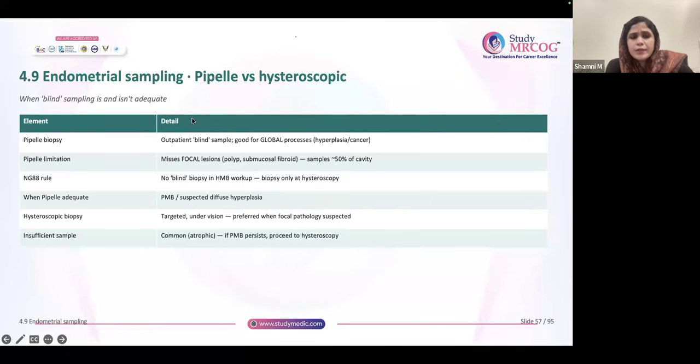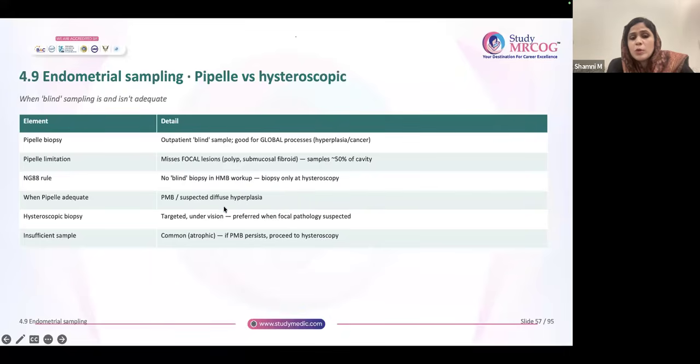So this we have already talked about. Pipelle versus hysteroscopy, what are you going to do? So Pipelle biopsy is generally an outpatient blind biopsy technique. The Pipelle limitation is that in polyp and people with high risk factors, you have to do hysteroscopy guided biopsy. So you might miss, no? If it's focal lesions, you might miss with Pipelle. So in those patients, go for hysteroscopy guided. And no blind biopsy in HMB in the reproductive age group. It is always hysteroscopy guided biopsy. This I have told in the beginning.